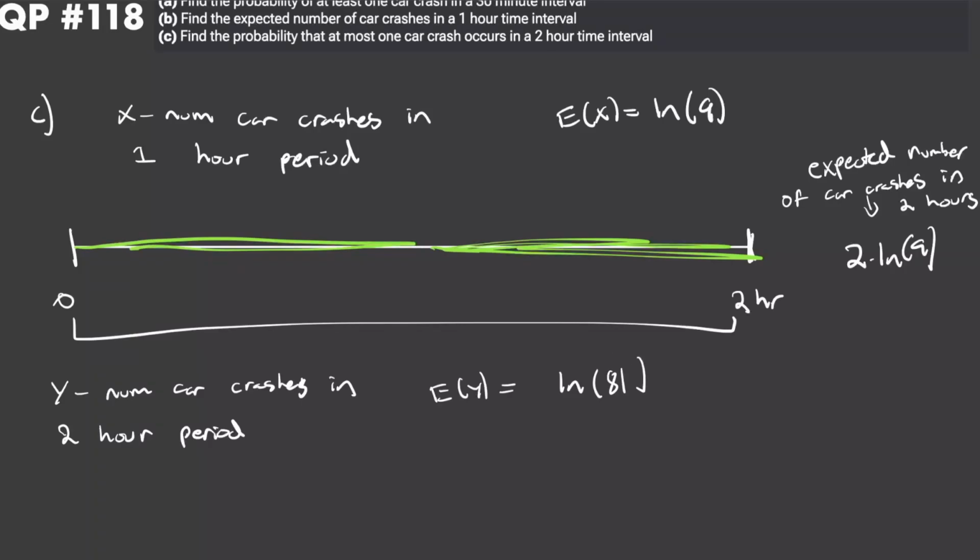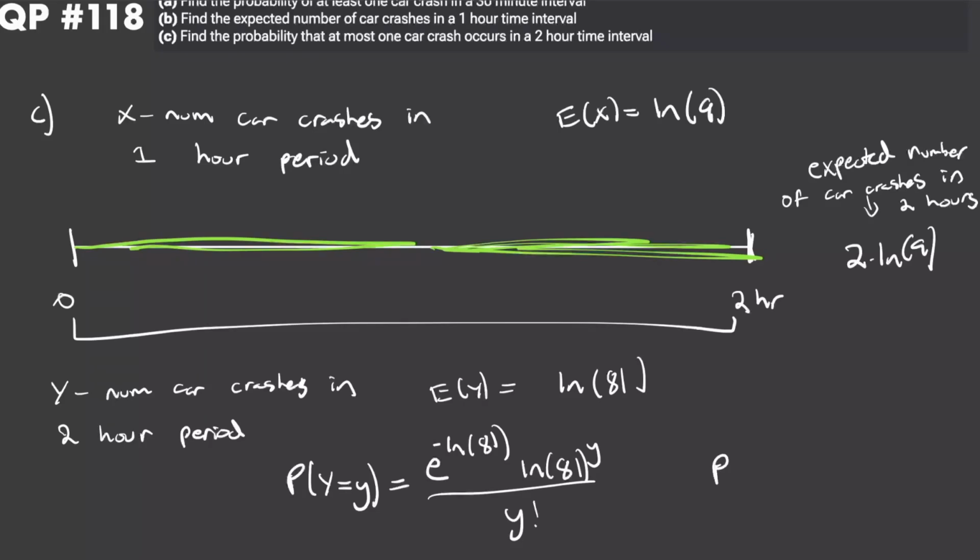Now I'm not going to rederive the formula for the Poisson distribution, but we know that this will follow a Poisson distribution. So the probability that y is equal to little y is e to the negative ln of 81, times ln of 81 to the power of y, divided by y factorial. We want the probability that at most one car crash occurs within a 2-hour time interval. So the probability that y is less than or equal to 1 is equal to the probability that y equals 0 plus the probability that y equals 1.